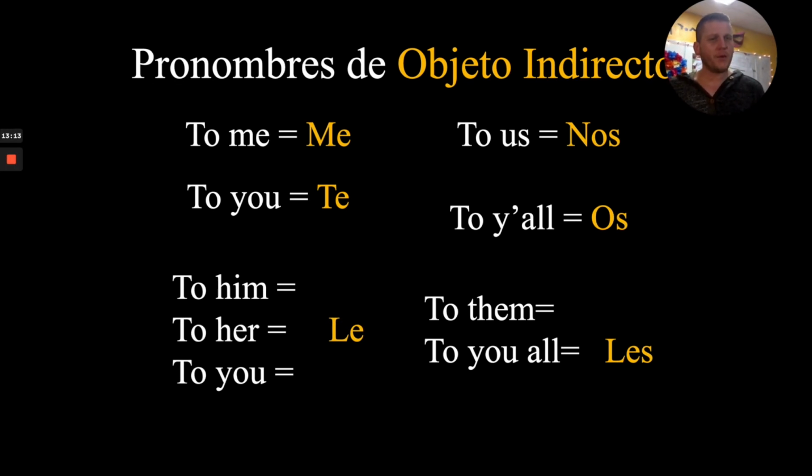Remember, we learned that when things are pleasing to me, we put me gusta or gustan. To you, if it's pleasing to you, it's te. To him, to her, or to you, formal, le. To us is nos. To y'all is os. To them and to you all, both of those are les. So if you feel you need to take the moment to write these down again, just so it's fresh in your notes, or you want to practice, go ahead and pause this video because I'm moving on in 3, 2, 1. Let's go.